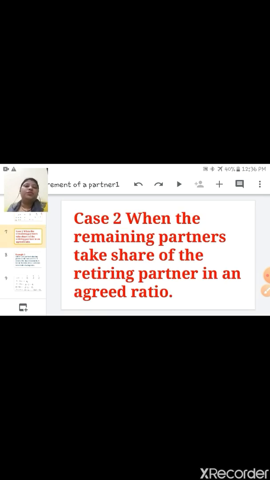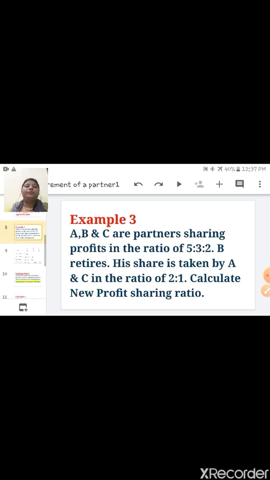Let us see case 2. When the remaining partners take the share of the retiring partner in an agreed ratio, if a particular ratio is given, how do you calculate? Let us see. A, B, C are partners sharing profit in the ratio of 5:3:2. B retires, his share is taken by A and C in the ratio of 2:1. Calculate the new profit sharing ratio.